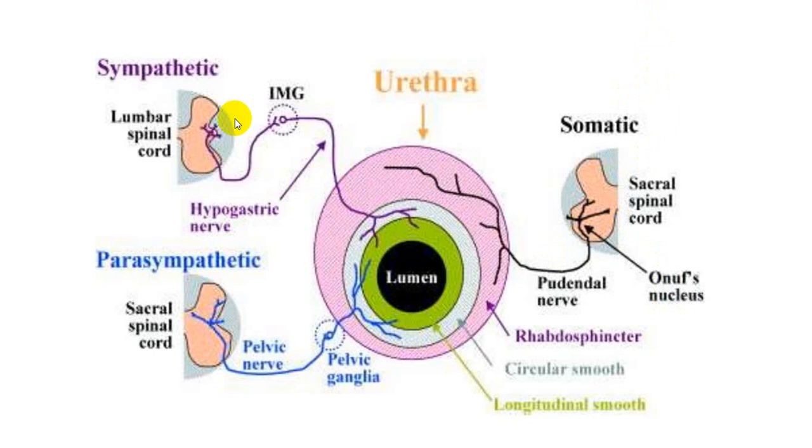While the internal sphincter is supplied by sympathetic and parasympathetic, sympathetic by the hypogastric nerve, while parasympathetic is by the pelvic nerve. Parasympathetic and sympathetic have opposite actions. Sympathetic will give rise to contraction of the internal sphincter, resulting in storage of urine, while the parasympathetic system will give rise to relaxation, and that will help in evacuation of the bladder or act of micturition.